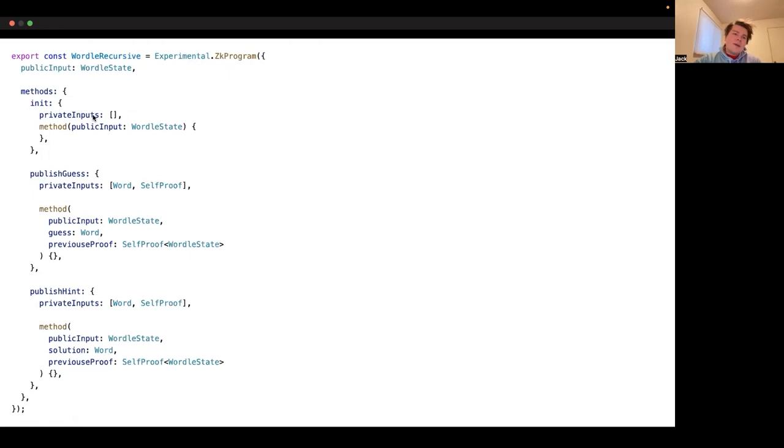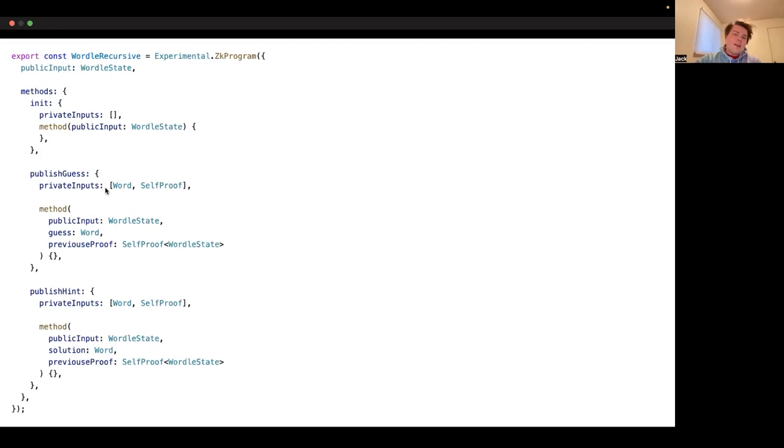And we can see that the init method doesn't have any private inputs. It doesn't really do anything except ensure that the values in the Wordle state are what they should be. So we take in a Wordle state, we check that all the values are what they should be, and if they are, then we generate a proof.